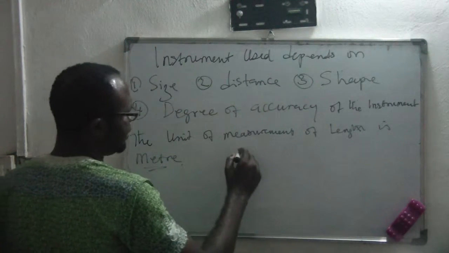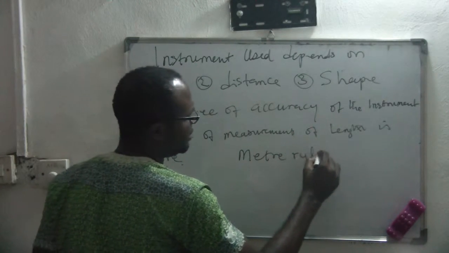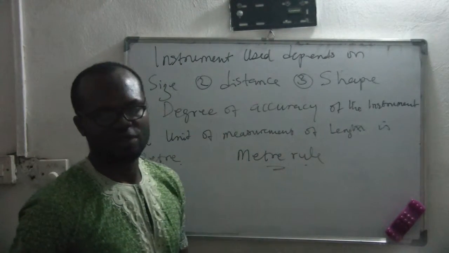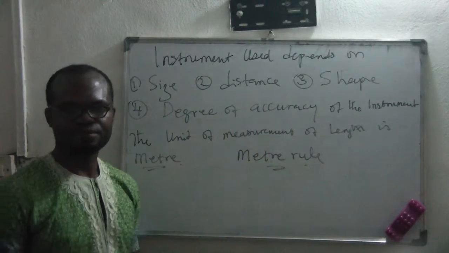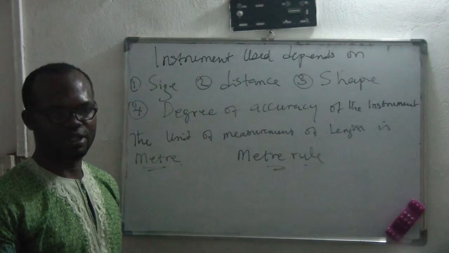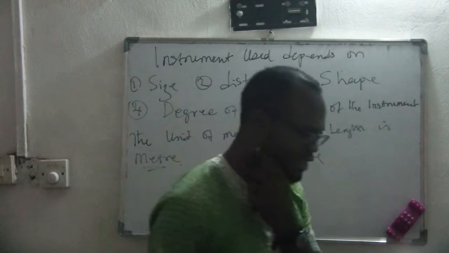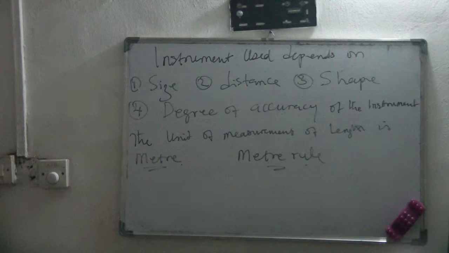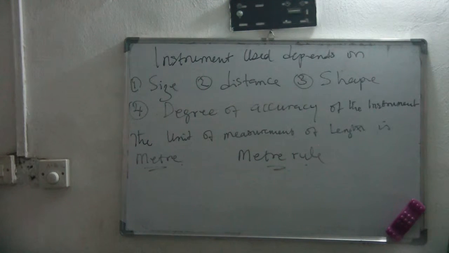So number one instrument that we are going to be learning today is the meter rule. We say that other instruments for measuring length are calipers. So let's look at meter rule first. So what is a meter rule?